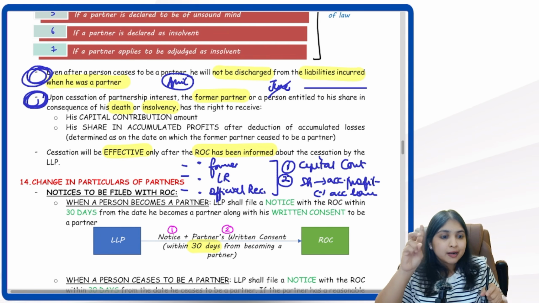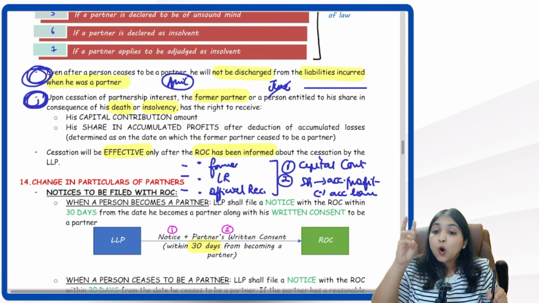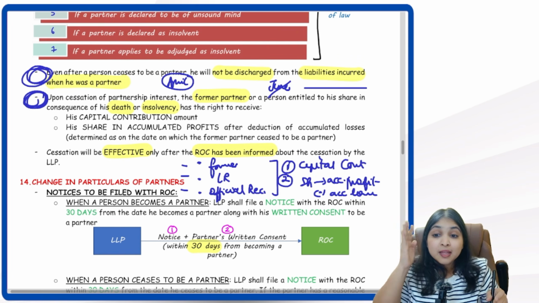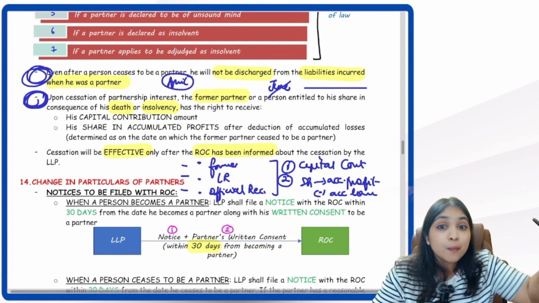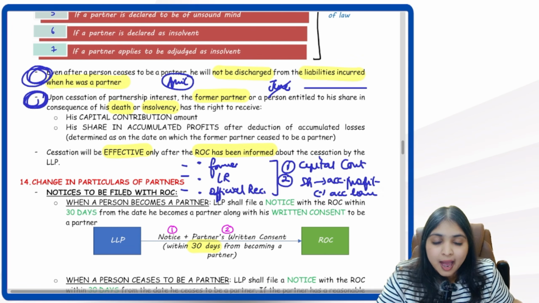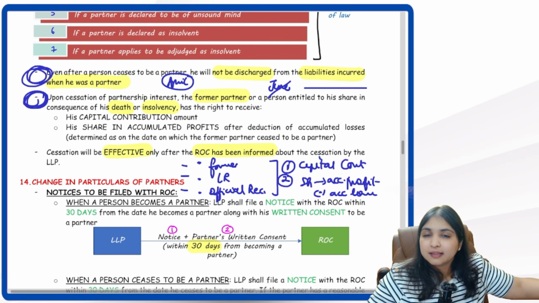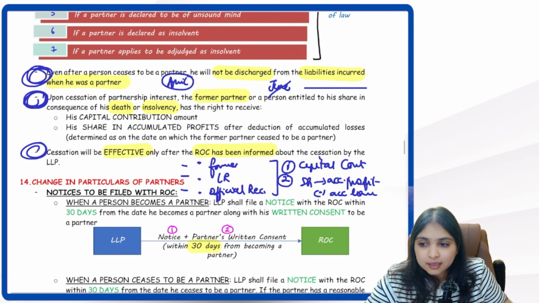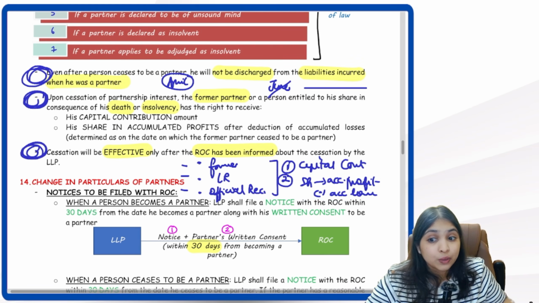So this former partner, legal representative or official receiver as the case may be, they will have the right to get how many things from the LLP? 2 things. Number 1, their capital contribution, and number 2, their share in accumulated profits, of course after subtracting the accumulated losses. And the third and the last point, the cessation will be effective only after ROC has been informed.